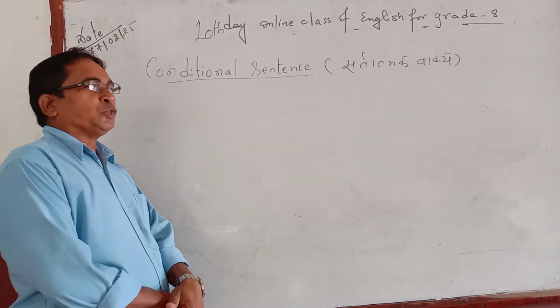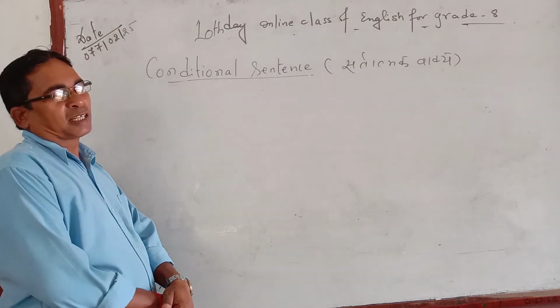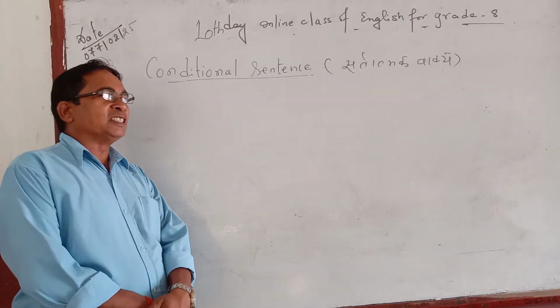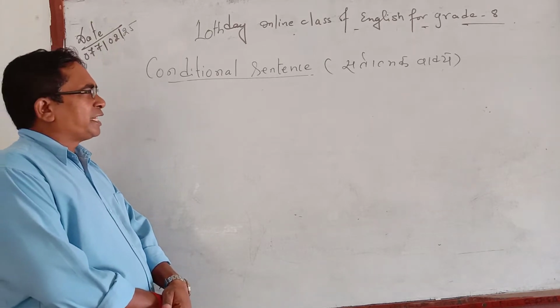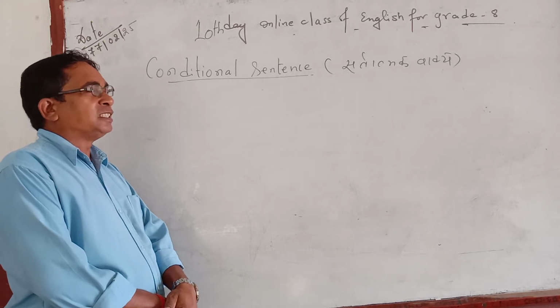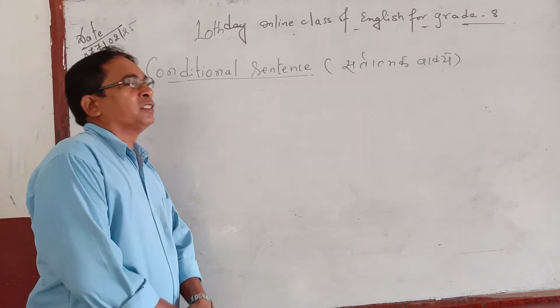On the 9th day, as I told you, the conditional sentence, a Sartatmak Vakya, has two parts: condition and result. Condition means the part of the sentence in which you get if. The left part is the result. Likewise, condition is of three types and result is of three types.